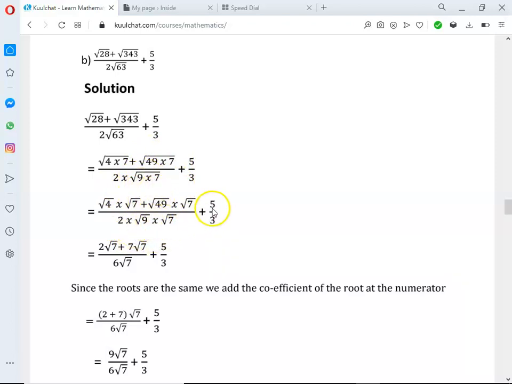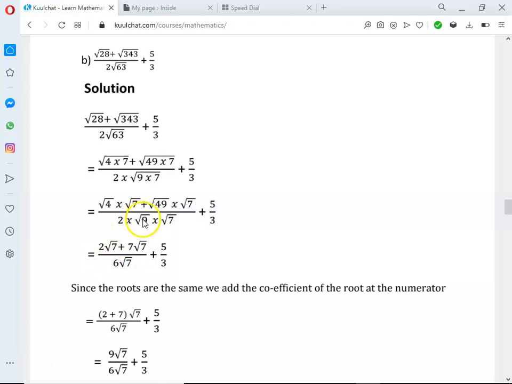So that is plus 5 over what? 3. So root 4 is what? 2. Because 4 is a perfect square, so root 4 will be 2. Okay, so that's the 2. 2 what? Root 7. So that's the 2 root 7 plus root 49. Okay, root 49 gives us what? 7. So that's a 7. So 7 root 7, all divided by what?